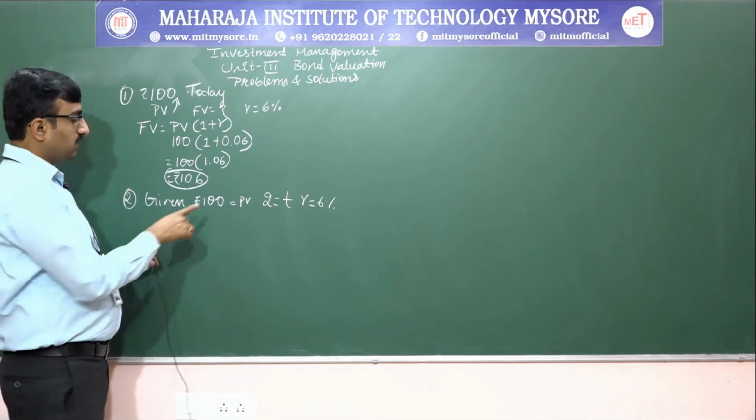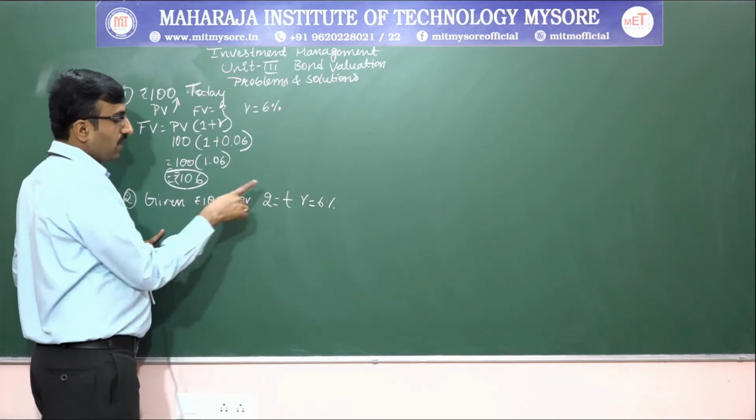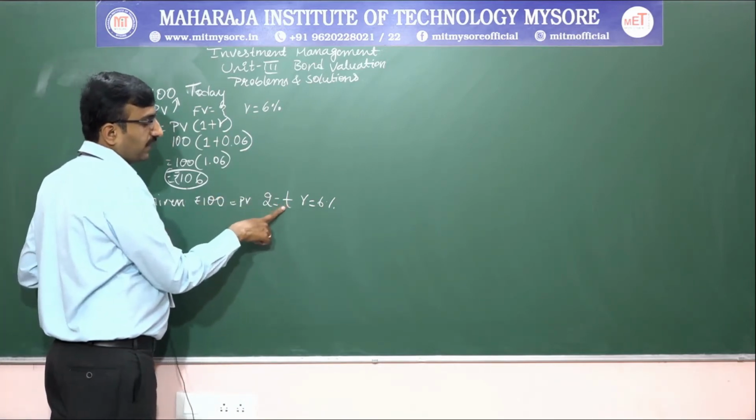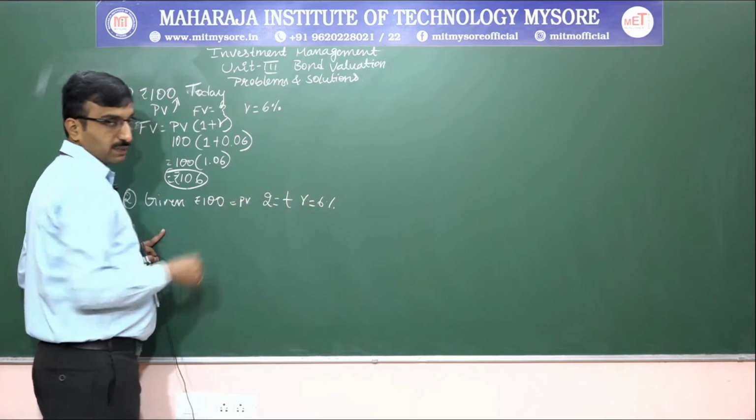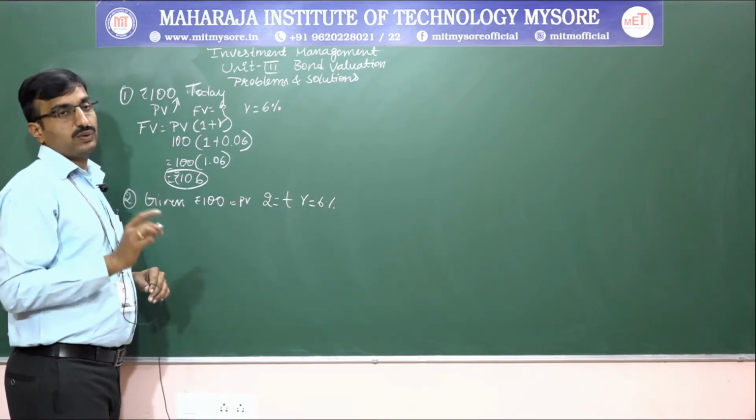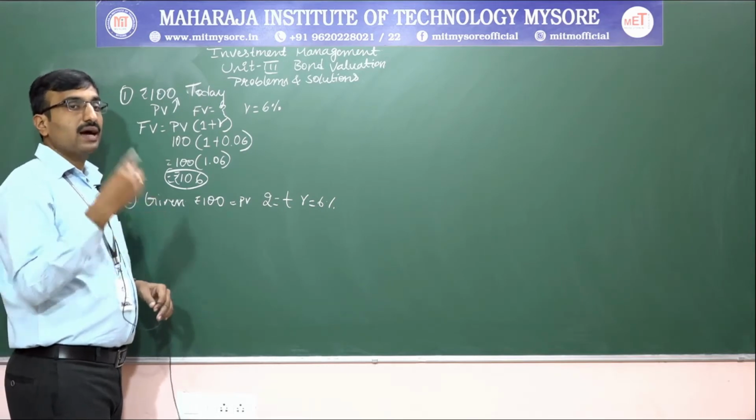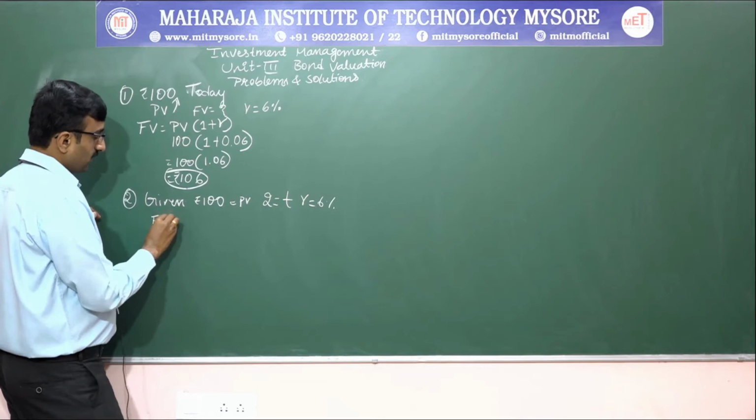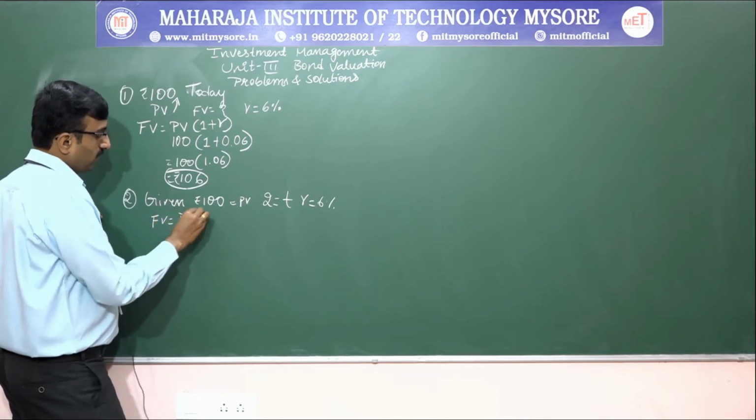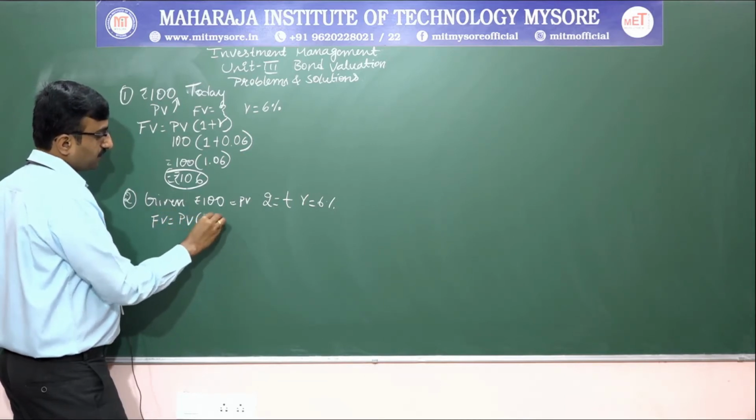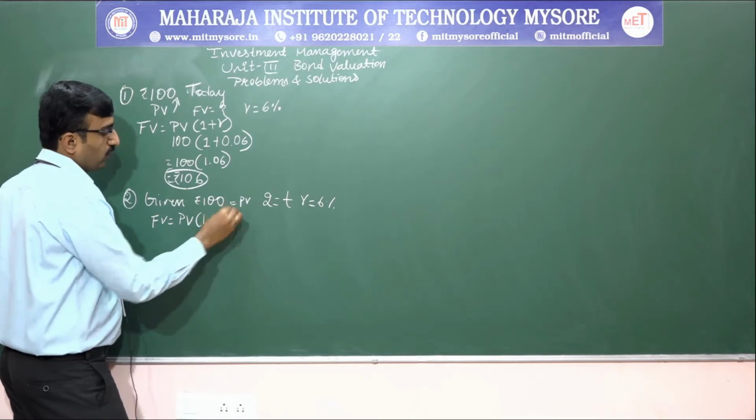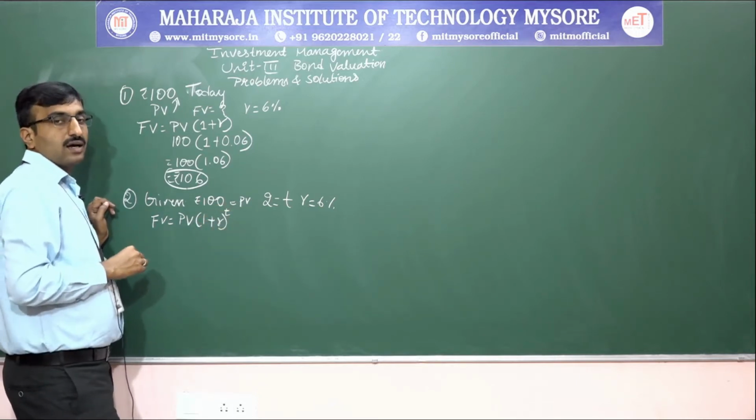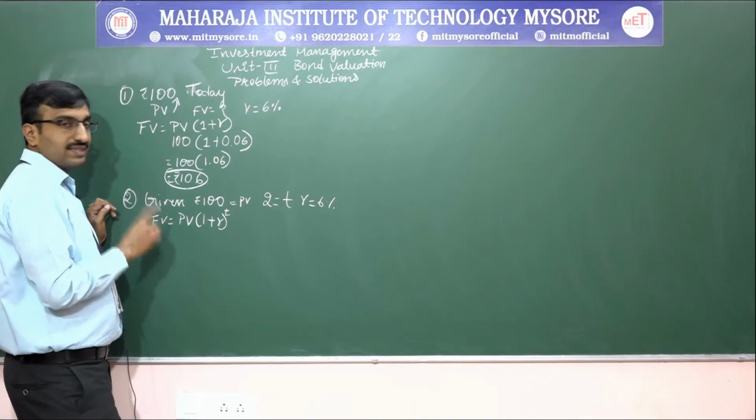Okay, so the given values are: 100 rupees is the present value, 2 is T, and R is equal to 6%. So when they give the maturity period, we apply another formula. At that time, we apply future value is equal to present value into 1 plus R to the power of T. So we apply this concept.